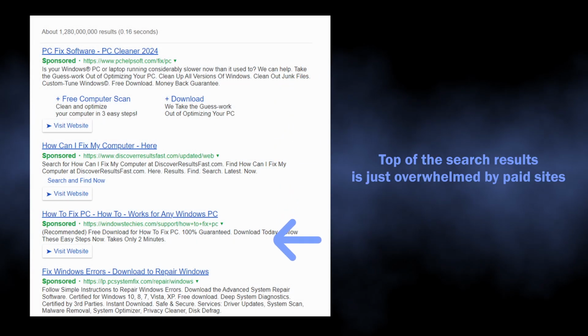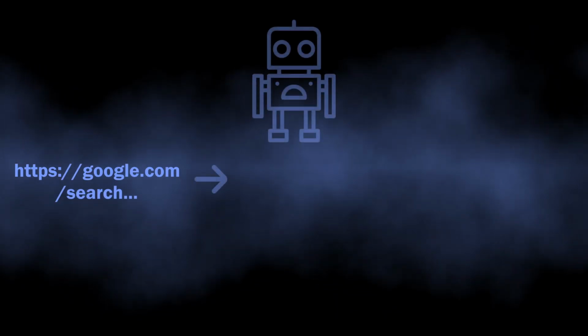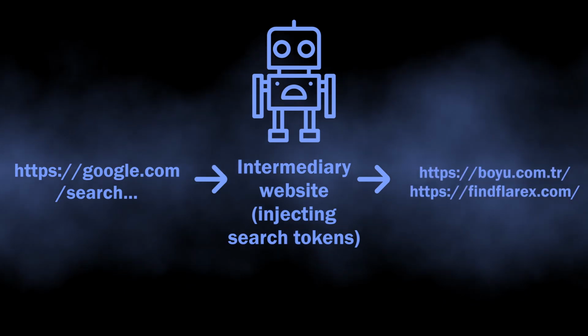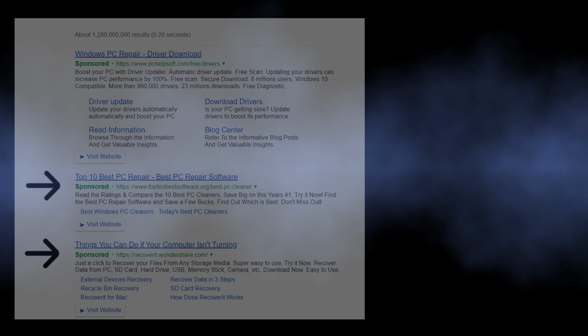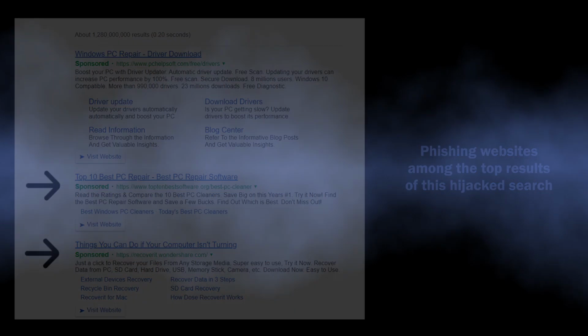They are heavily infused with ads, and that is just the first thing that gets into the eye. Though a much bigger problem is that during the aforementioned redirection, there may be an intermediary website that adds more parameters to the query. This eventually allows them to alter the results and make phishing sites appear on the search page. Okay, it is clear now that the hijacker extension is not a good thing to have in the system.